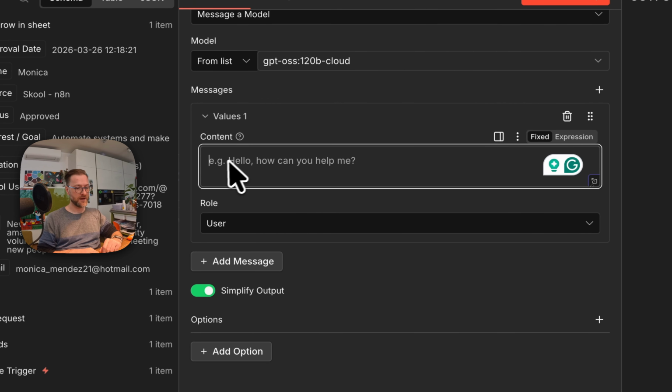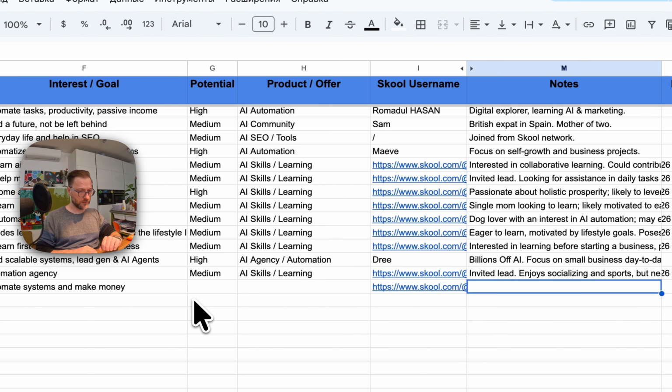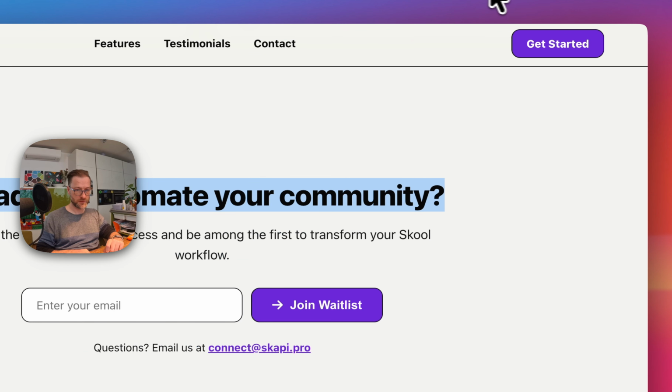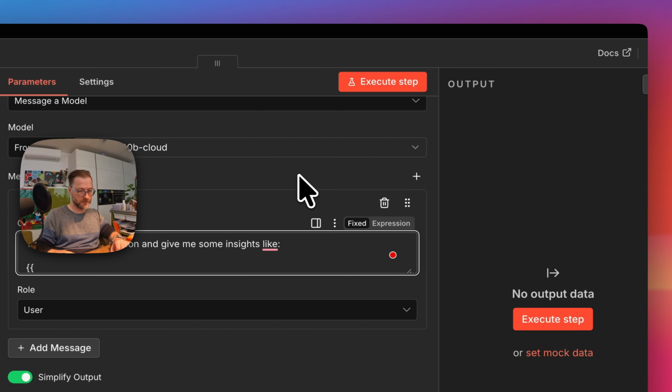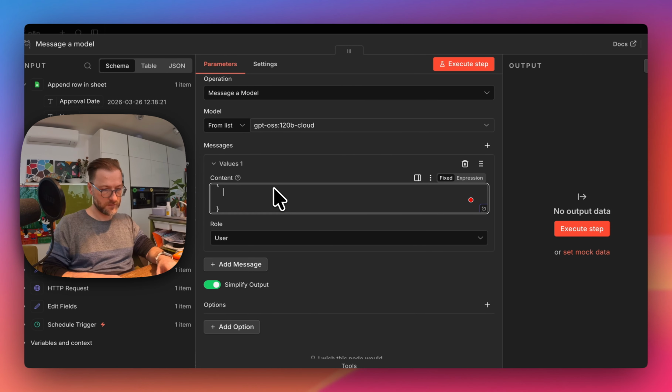The most interesting thing. And the content would be: take data of person and give me some insights. So the first thing what we need to get is the potential. Okay. So I'm gonna just say like that. So it's a JSON, so we need to be sure that everything is fine. Okay, let's see. Potential.